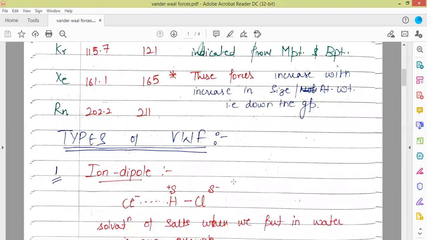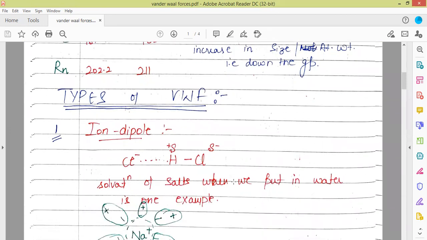As we proceed further with the types, there are 5 types of van der Waals forces. The first van der Waals force which we are going to discuss is the ion-dipole interaction. It is the strongest van der Waals force present among all the van der Waals forces. It exists between an ion and a dipolar molecule.